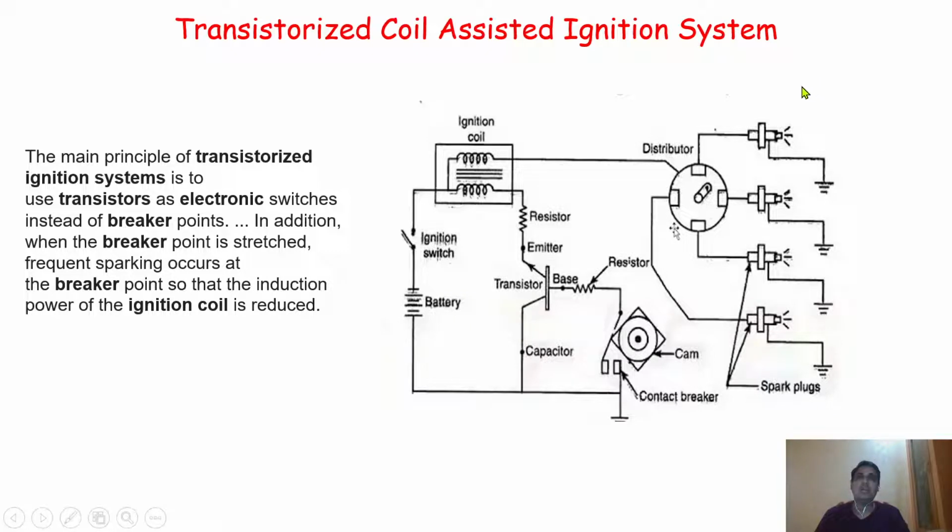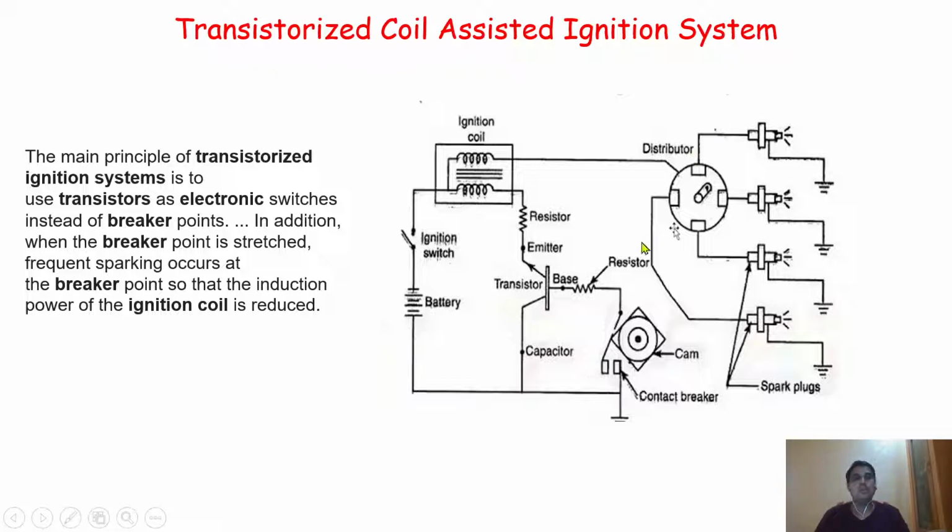To overcome those disadvantages, we have to use another kind of ignition system, and that is called the transistorized coil assisted ignition system. With the help of this diagram we can understand this system.